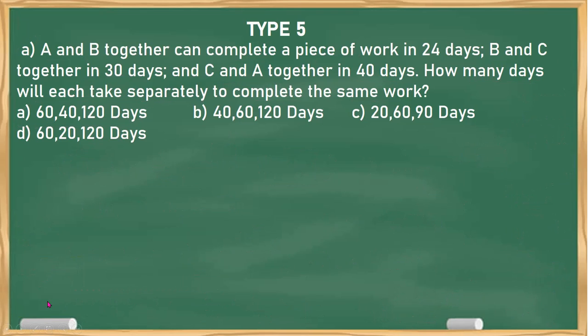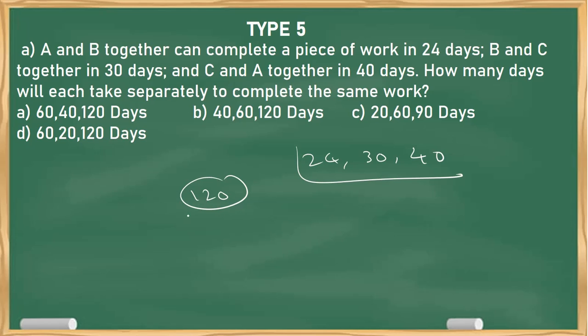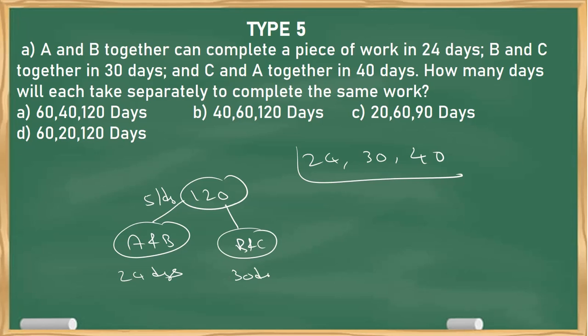Okay, good. So let me do it in the chocolate method. 24, 30, 40. These are the given values. LCM is 120. So A and B 24 days, that is 5 per day. B and C 30 days, that is 4 per day.